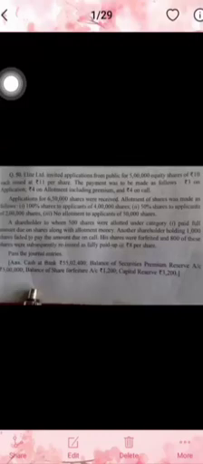Here we have a question. E-Light Limited invited applications from the public for 5 lakh equity shares of rupees 10 each, issued at 11 per share, which means these shares are issued at premium. The payment was to be made as follows: 3 on application, 4 on allotment including premium, and 4 on call, which means on allotment we have asked for a premium of rupees 1.